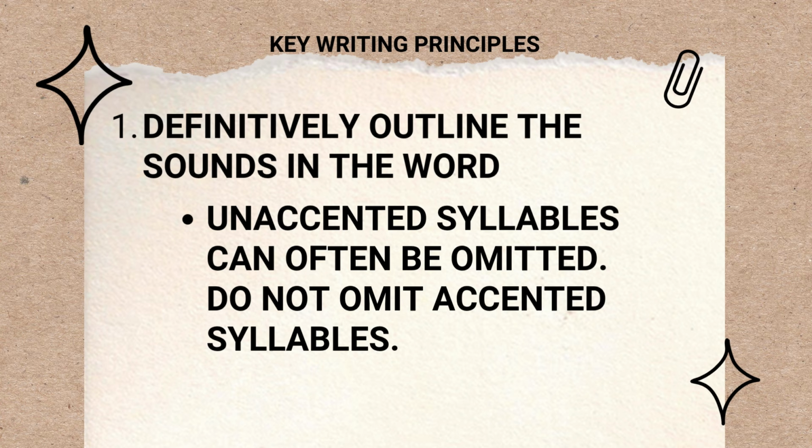Now, let us take a look at the key writing principles one by one. First, definitively outline the sounds in the word. Unaccented syllables can often be omitted. Do not omit accented syllables. So we have to make sure that when we write, we do not omit accented syllables.